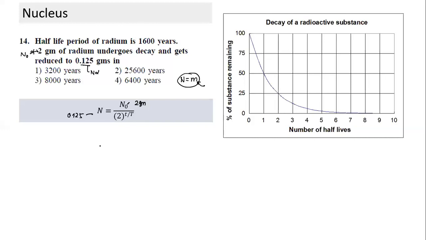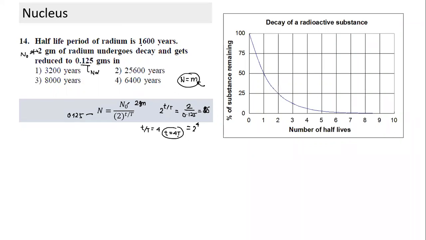What is the number we get here? 2 raised to power t by T is equal to 2 divided by 0.125, which comes to 16. What is 16 equal to? It is 2 raised to power 4. It means t by T is equal to 4, or t is equal to 4 T. It means it will reduce to this amount after a time equal to 4 half-lives.